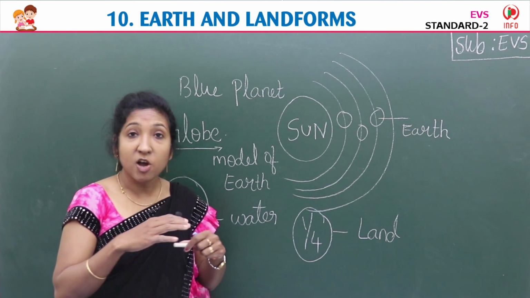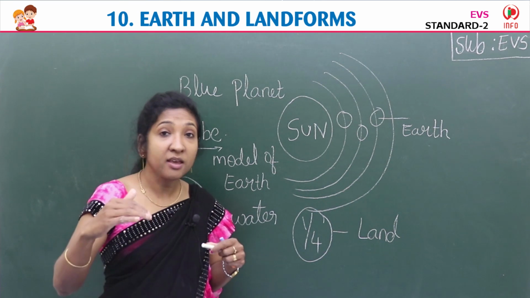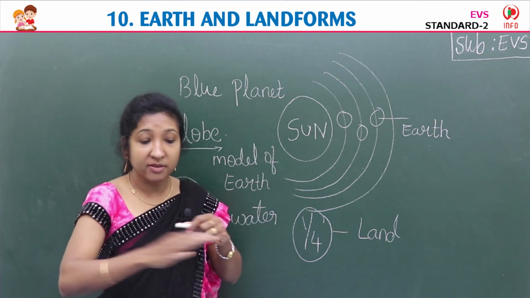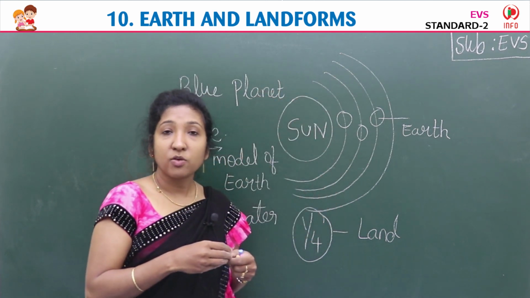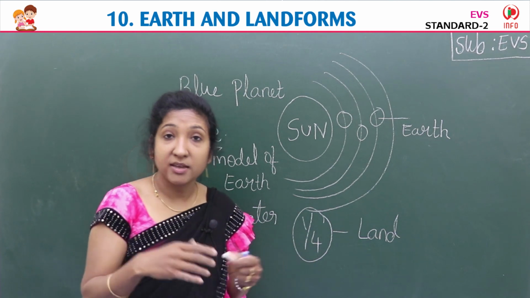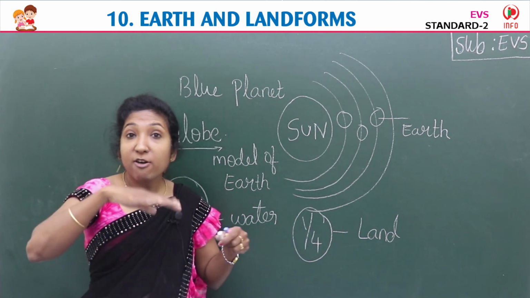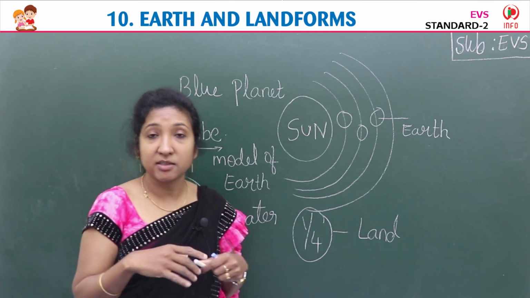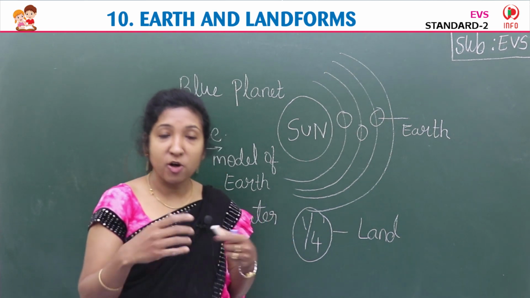But the land is not same everywhere. Okay. So why? Because some land are same everywhere. Some land a little bit high, we say. Okay. So lands are different, depends upon its shape or the level of the surface of the land. So we are going to learn about different land forms.